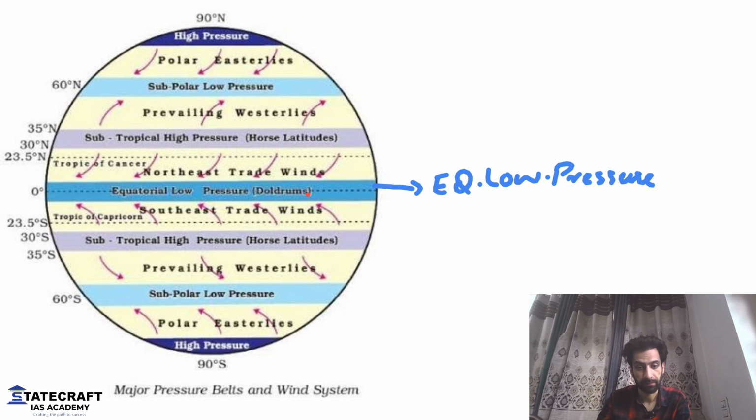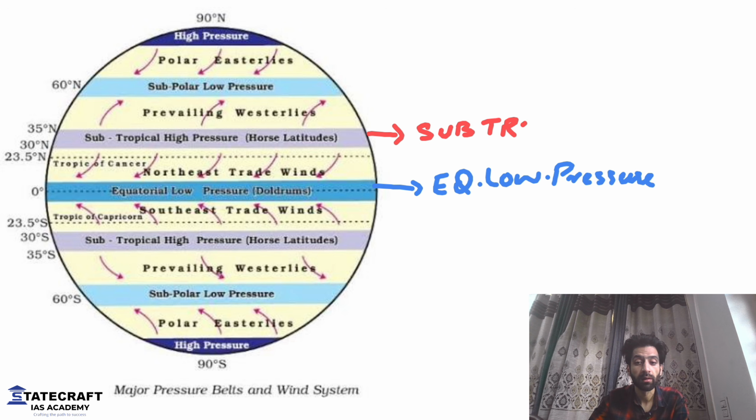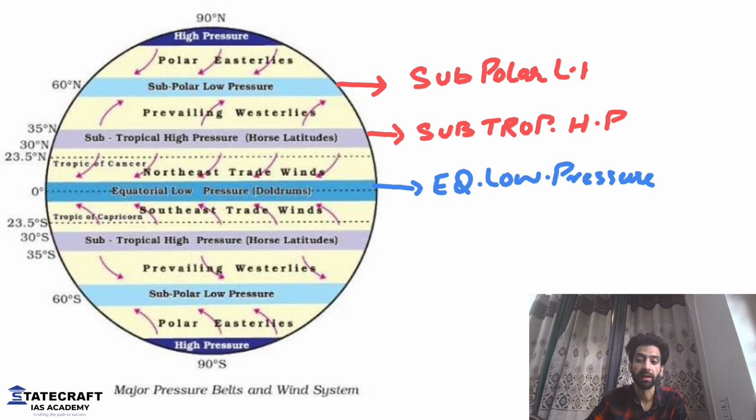This is on the equator. When we go to 30 degrees, I told you we have high pressure conditions there, right? This is called the subtropical high pressure belt. Then going to 60 degrees, again a condition of low pressure. What's it? Subpolar low pressure belt. And finally, on the poles, I told you a high pressure condition is created. We have the polar high pressure belt.